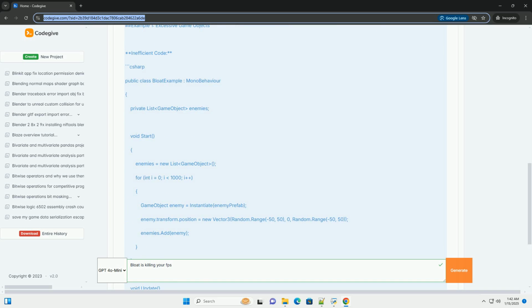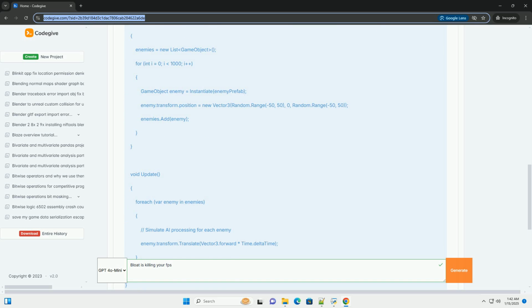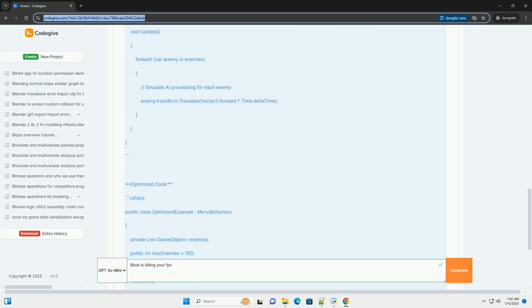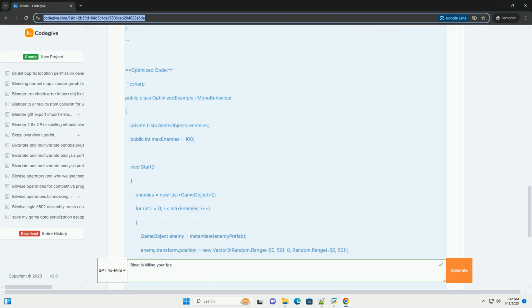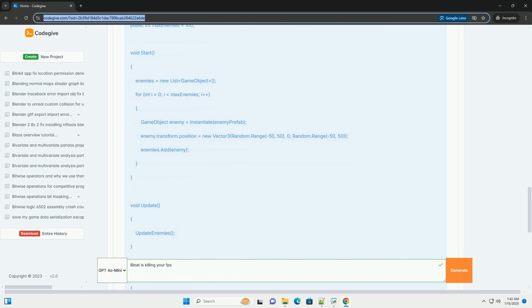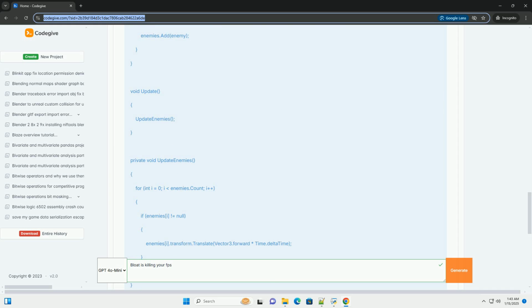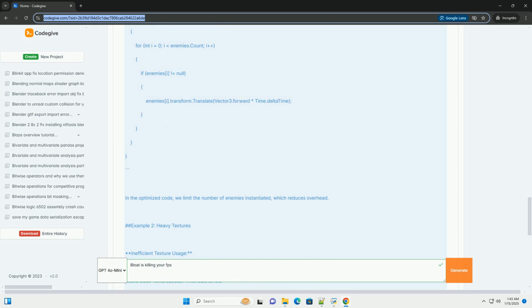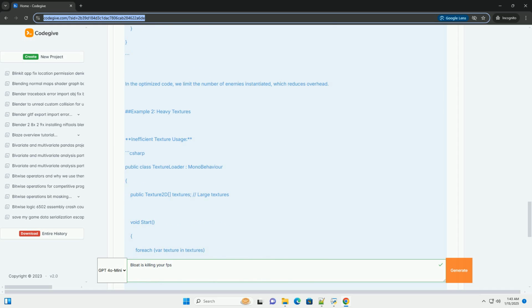In this tutorial, we will explore common sources of bloat, how it affects FPS, and provide code examples to illustrate the concepts. 1. Common sources of bloat. Excessive game objects. Creating too many game objects can overwhelm the game engine's ability to manage them, leading to performance issues. Heavy texture and asset sizes. Using high-resolution textures and large audio files can consume a lot of memory and processing power.